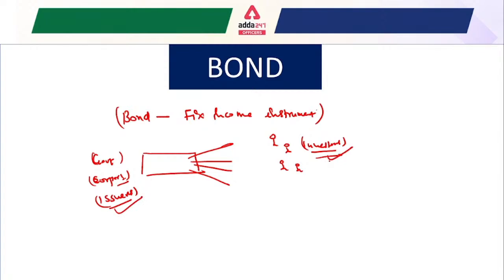So a bond is a fixed income instrument that represents a loan made by an investor to a borrower. The investor is the one who purchases the bond, and the government or corporations are known as the borrowers.